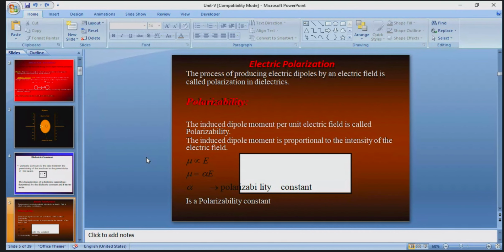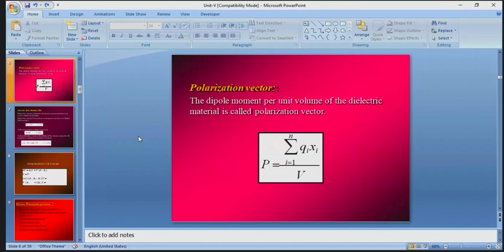Then ionic polarization, that is ionic polarizability, orientational polarization, that is orientational polarizability, and space charge polarization, that is space charge polarizability. Whichever polarization you are discussing, it must be referred to by that name only. This is about the polarizability definition.